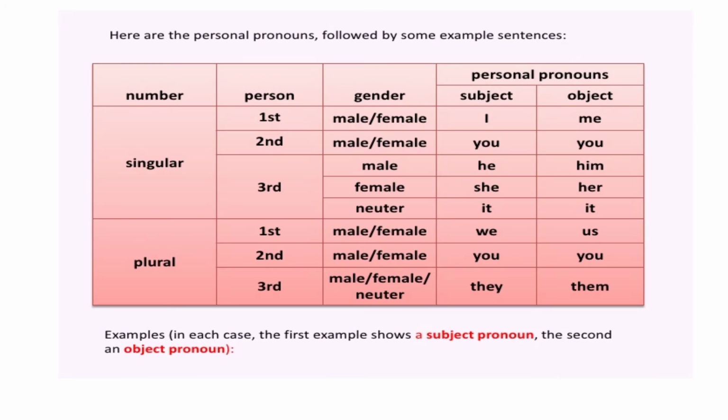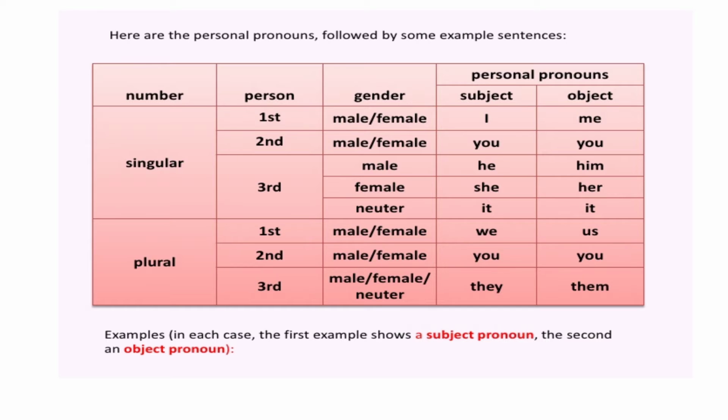So first is personal pronoun. So what is the personal pronoun? These pronouns stand for a person or a thing. Here a detailed slide has been given, and personal pronouns are of 3 types. First person: I, my, me, we, our, us. Second person: you, your, you. And third person: he, she, it.